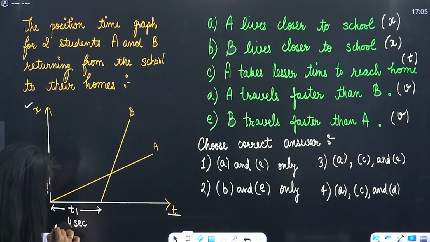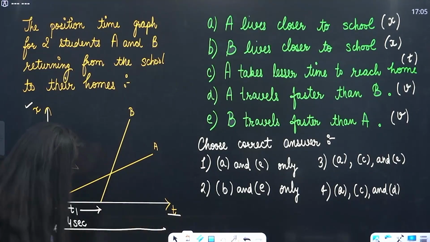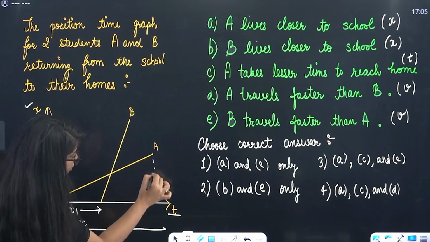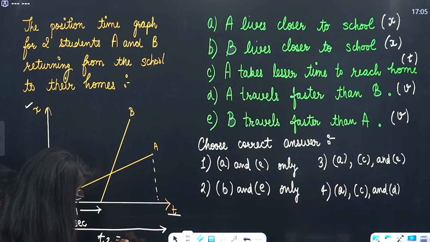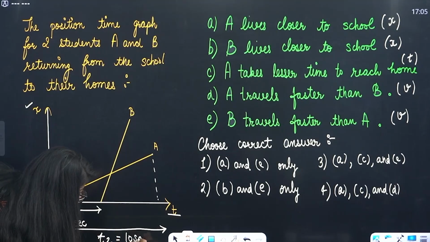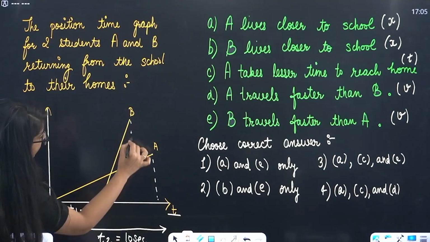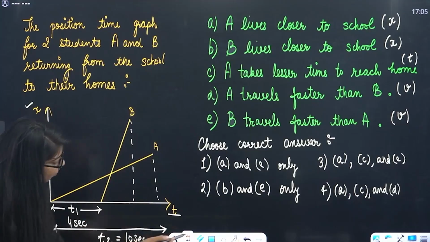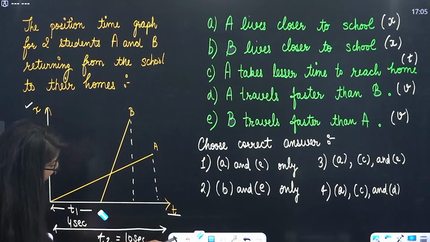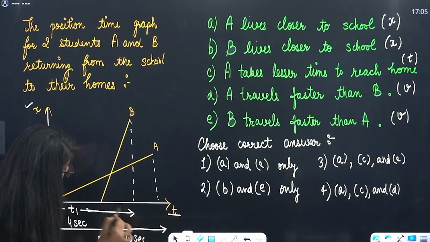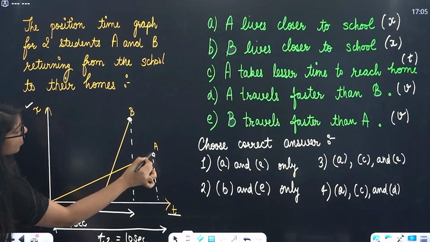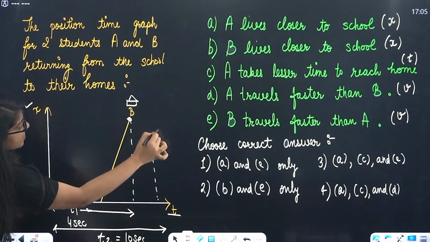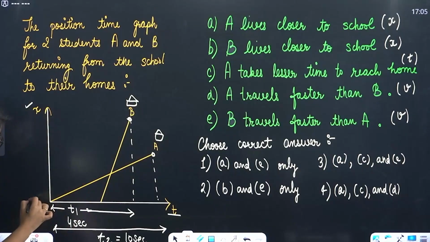And this is from this 0 to here. So it reaches home till here, right? So this will be T2, that will be 10 seconds. Let's take that, okay? So this will be B. So this arrow goes till B. So that means B reaches home. This is the home, okay? This is B's home and this is A's home. So this is your school.